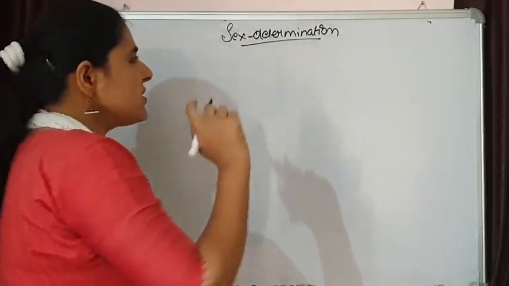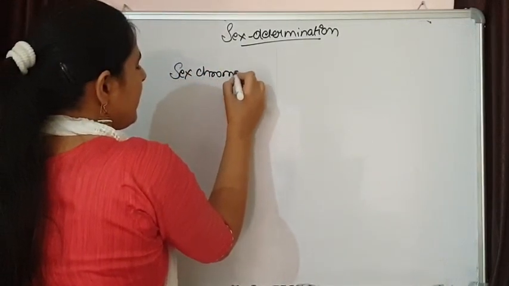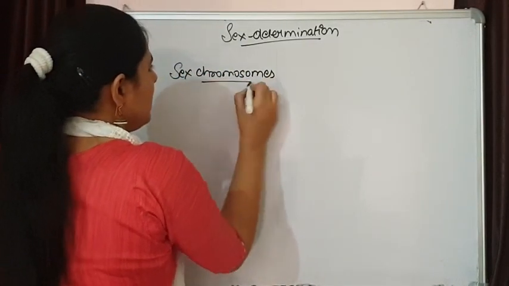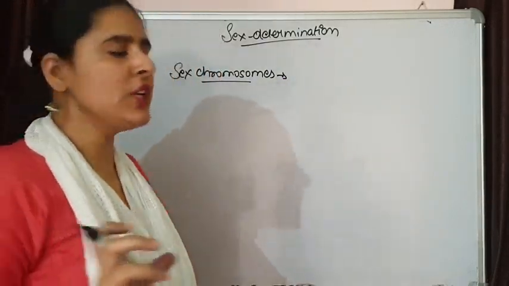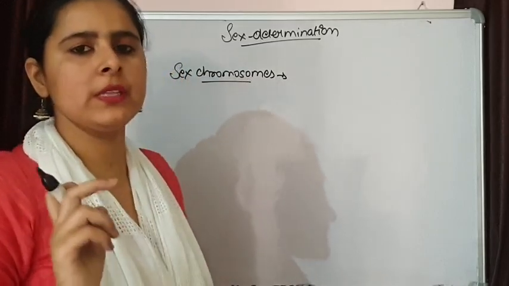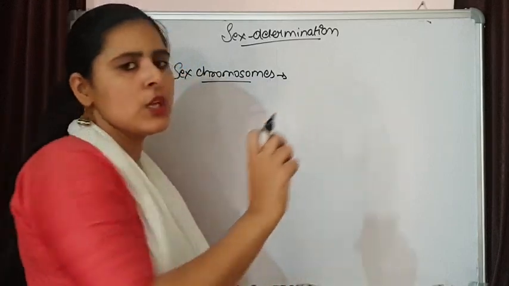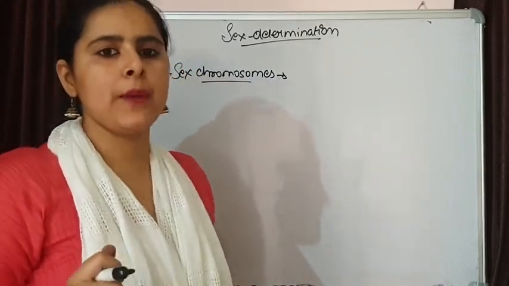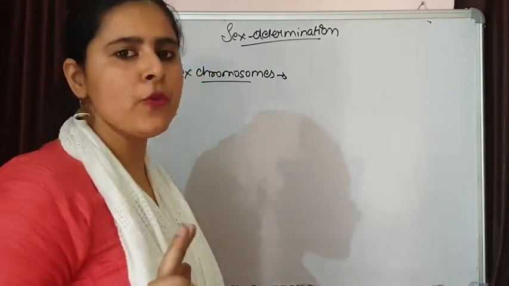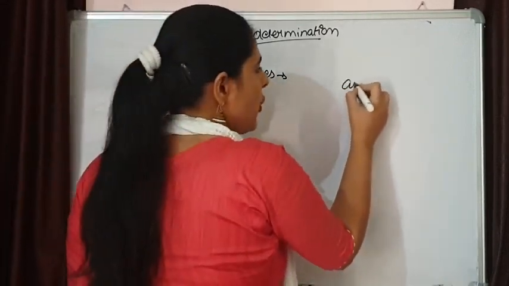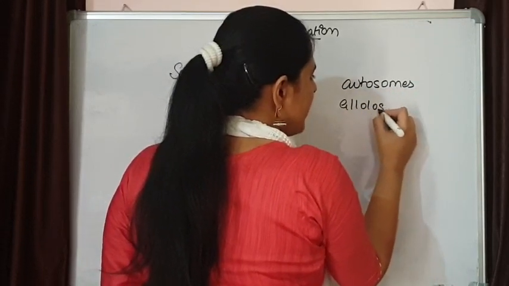Now sex determination depends upon sex chromosomes. The chromosomes that are responsible for the determination of the sex of an individual, whether the individual will be male or female, are known as sex chromosomes. If we take the example of a human cell, then the human cell has two types of chromosomes. These are autosomes and allosomes.